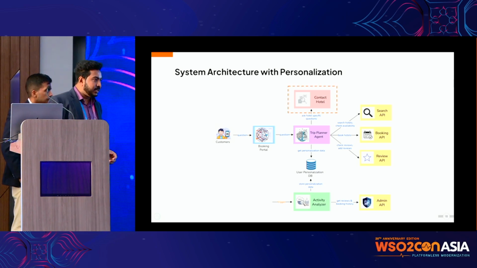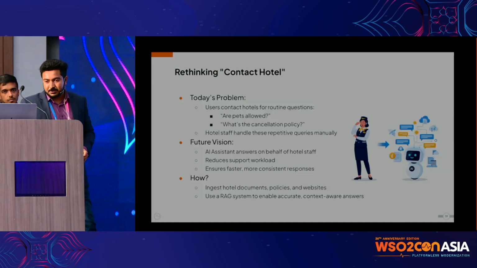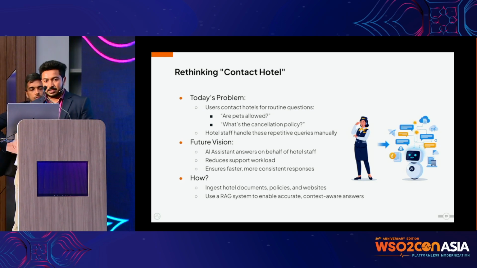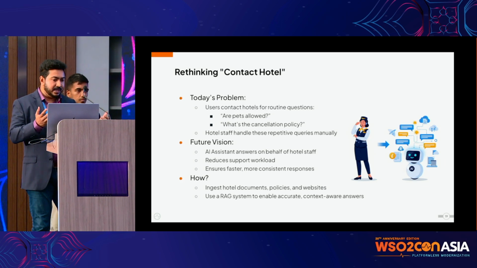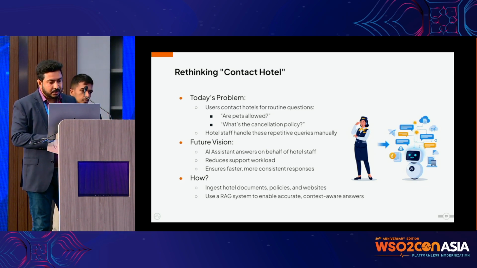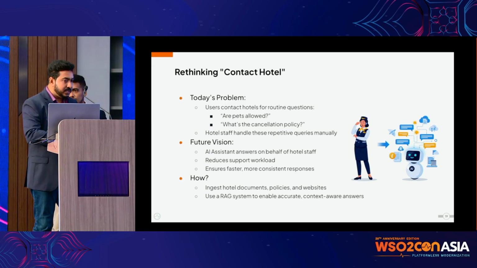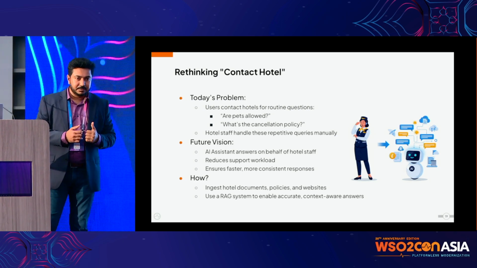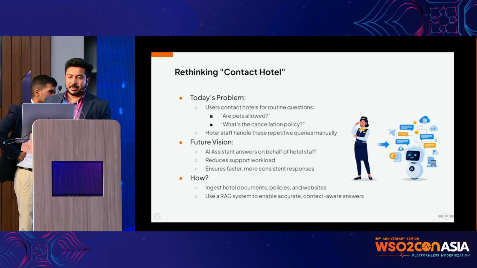Now we are left with the contact us. How can we solve that problem? We have to rethink what we should do with the contact hotel form. Today's problem, as I explained earlier, is that the user has to contact the hotel, and then the hotel staff will have to manually reply back. And this is not even our internal staff, this is the hotel staff. We are not the hotel, we are basically Booking.com, and we can't do anything to help until they reply back.